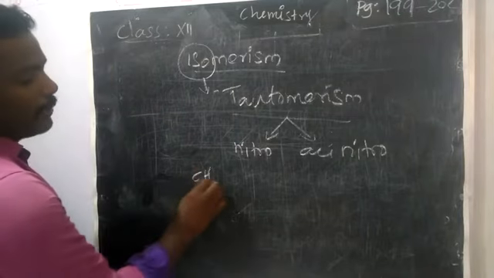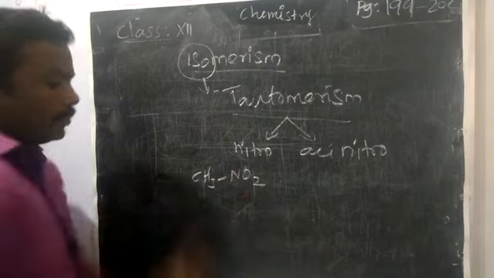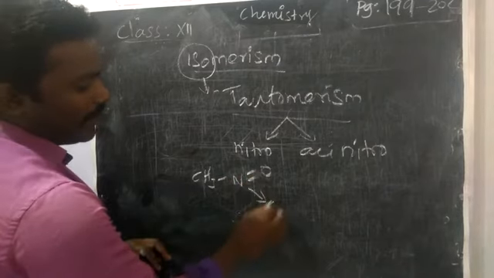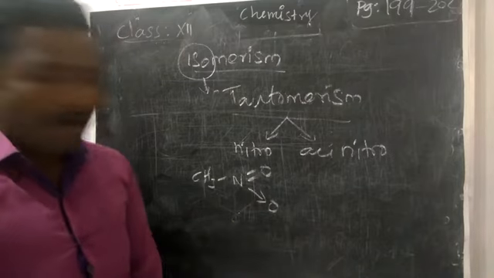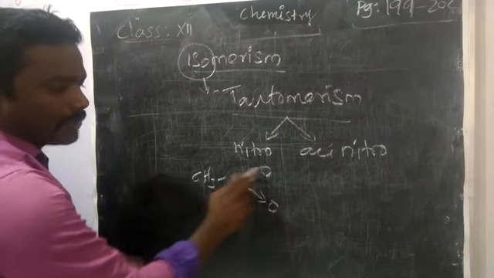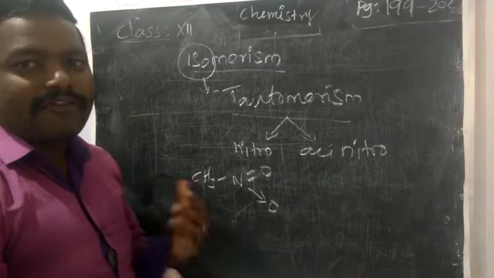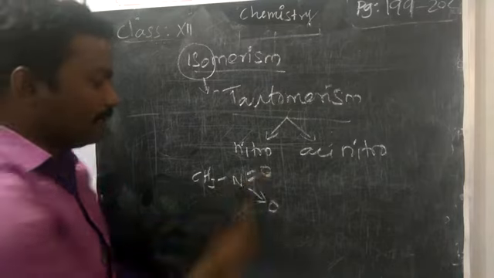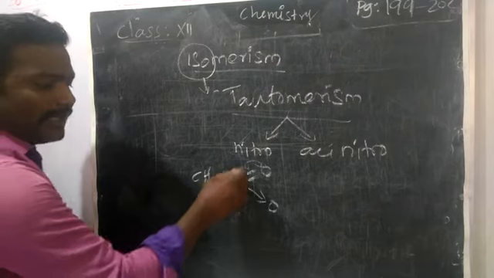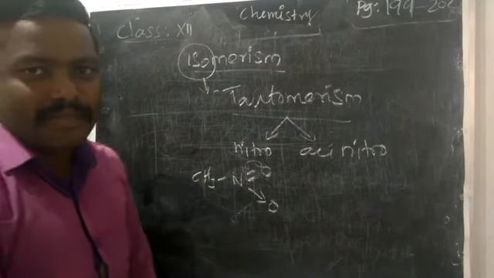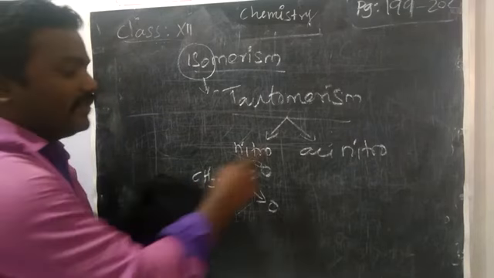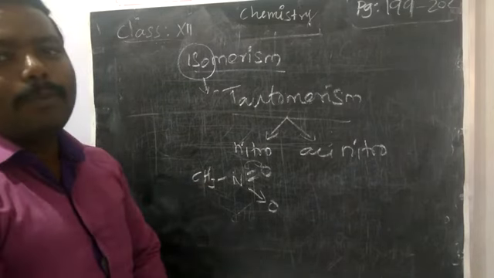How, sir? Here we are going to take nitromethane, CH3NO2. This NO2 we can write with a double bond to O and a coordinate bond with the other oxygen. See this oxygen double bond: because of the high electronegativity of oxygen, it will attract this bond. Because of this loss of bond, nitrogen will carry a positive charge. At the same time, one of the alpha hydrogens will shift towards the oxygen.